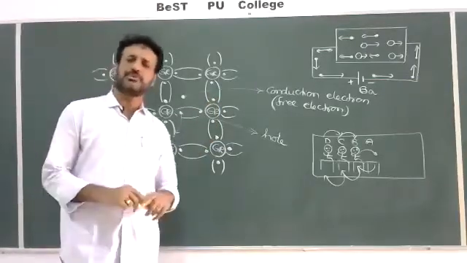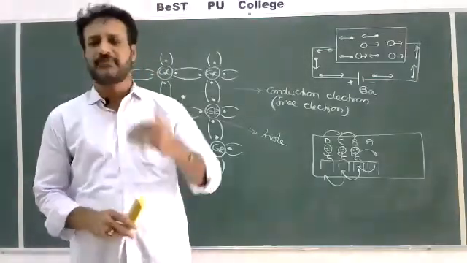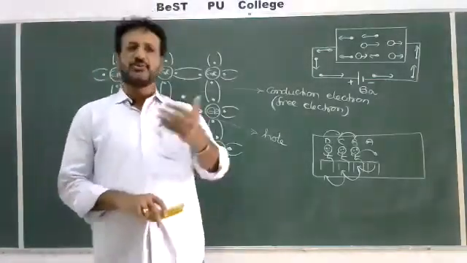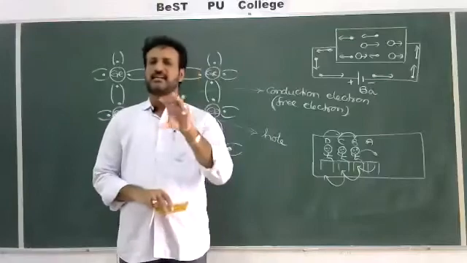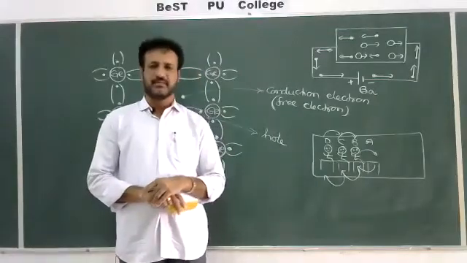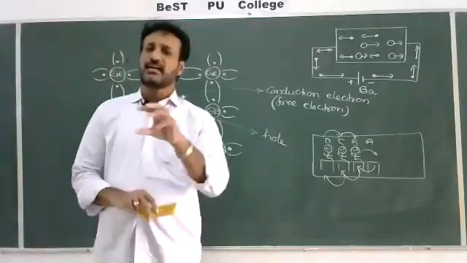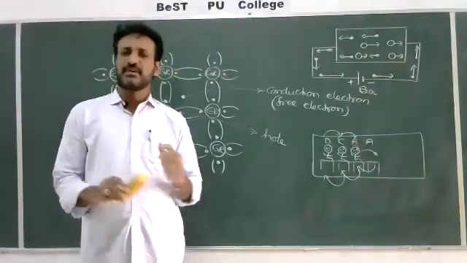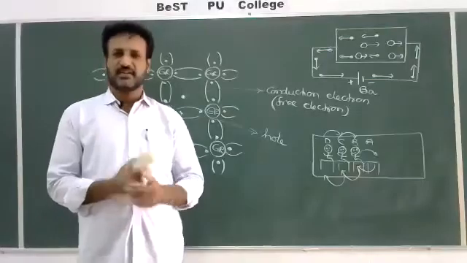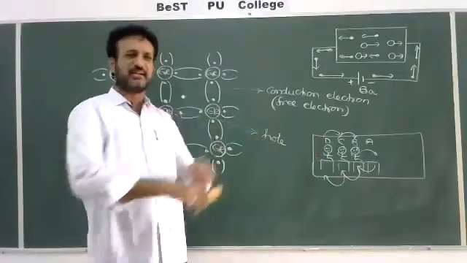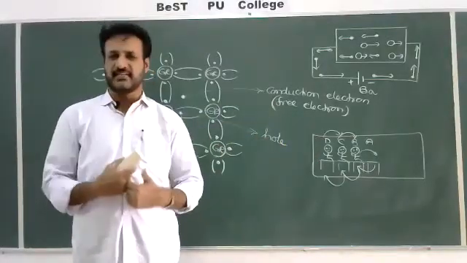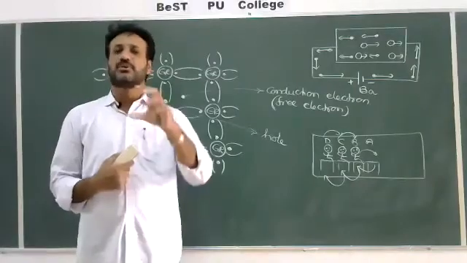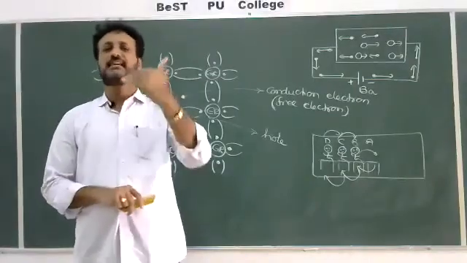For example, once you make a mobile phone, inside we use some semiconducting devices like silicon. If more current is required, we cannot heat the mobile phone, we cannot keep the phone on a flame to get more current. So what we have to do is increase the conductivity without heating.